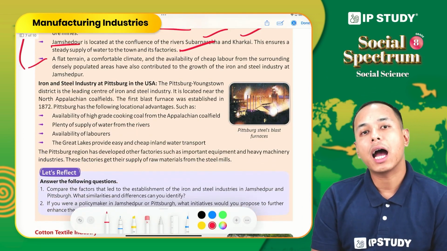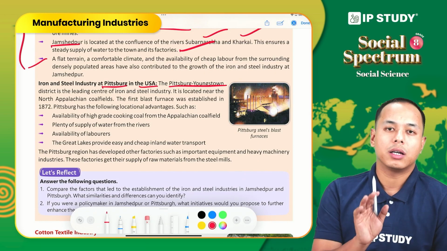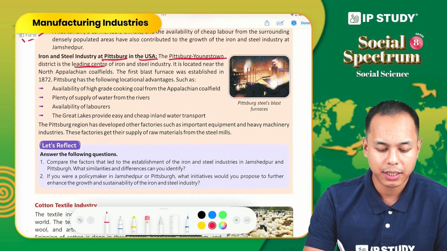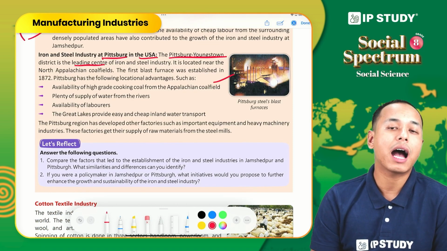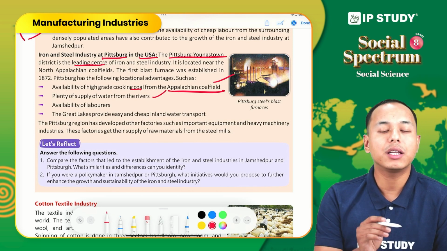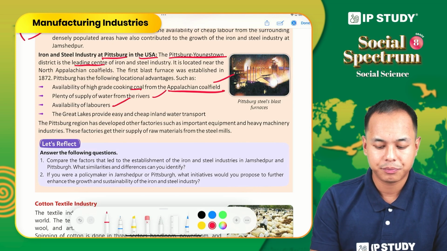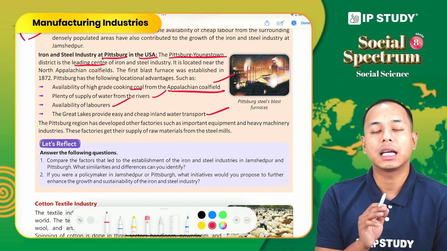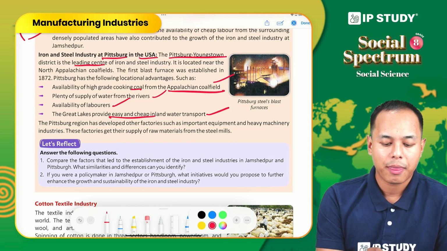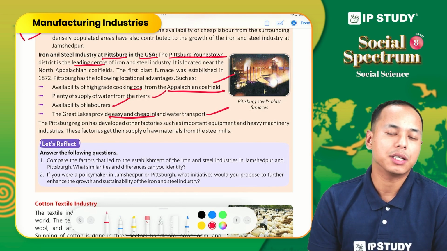Now let us see iron and steel industry at Pittsburgh in the US. The Pittsburgh Youngstown region is the leading center of iron and steel industry in USA. What are the factors behind it? Raw material: availability of high grade coal from the Appalachian coal field. Secondly, availability of water: plenty of water is available from nearby rivers. Third, cheap labor. And fourthly, transportation: the Great Lakes provide easy and cheap inland transportation. Because of these reasons, Pittsburgh Youngstown is the leading producer of iron and steel in USA.